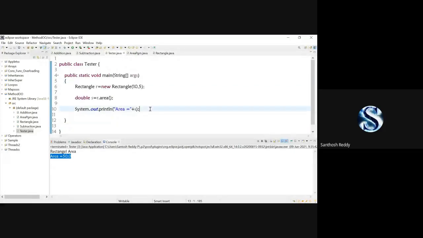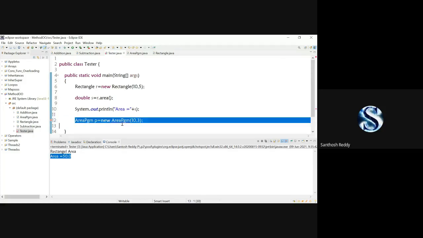Here you can check it out. What I'll do, area PGM is equal to new area PGM, 10, 3. Save the code. If you want to create an object for an abstract class, you cannot create an object. You can check it out here. There is a red line underlined for area program here.